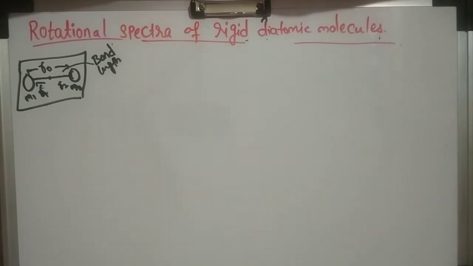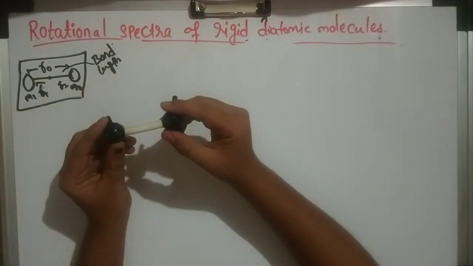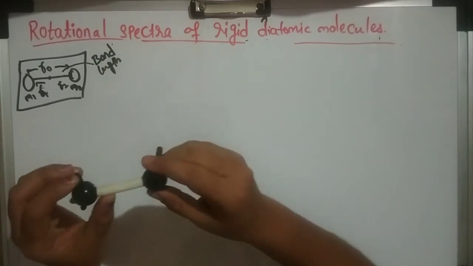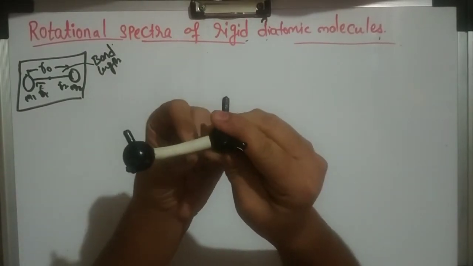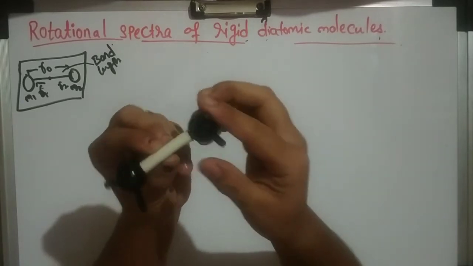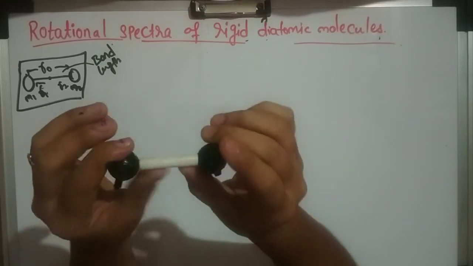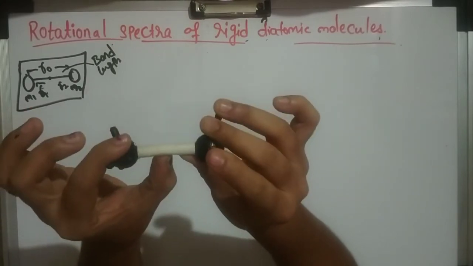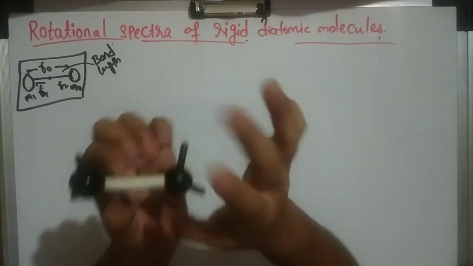So I will show you one molecule. This is the diatomic molecule. Here we have two atoms. So what do we mean by center of gravity? The center of gravity will be here. So this will be rotating, but here at this point there will be no rotation. That will be significant. So that is the center of gravity.